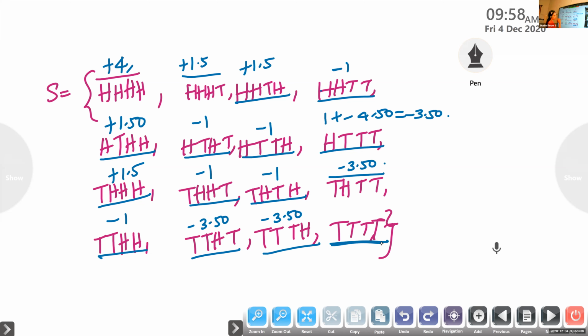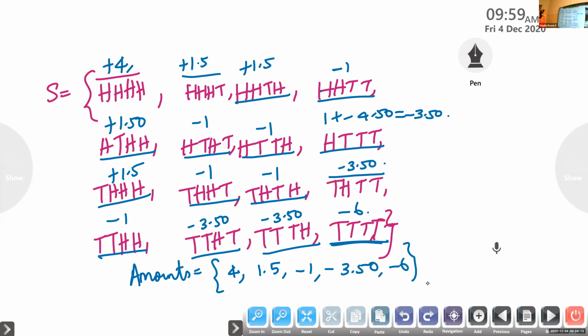What about the last case, 4 tail? Karthik, if it is 4 tail? Negative 6. So what are the different amounts you will get? This plus 4, positive 1.5, then negative 1, negative 3.50, negative 6. Is it correct?